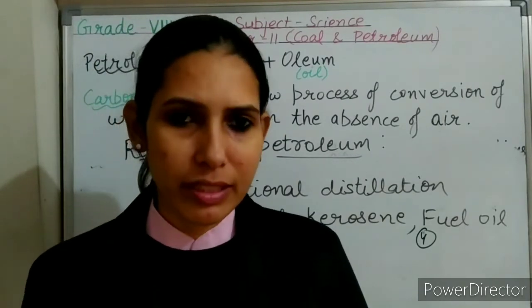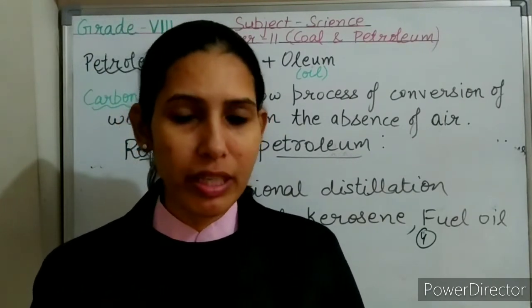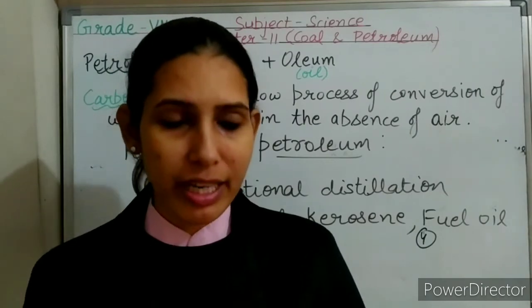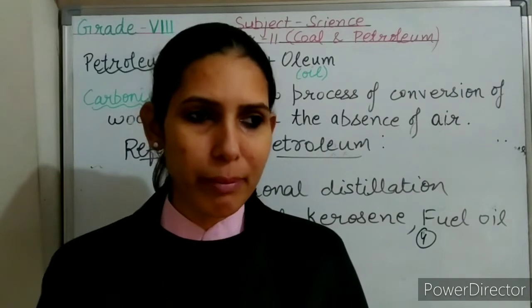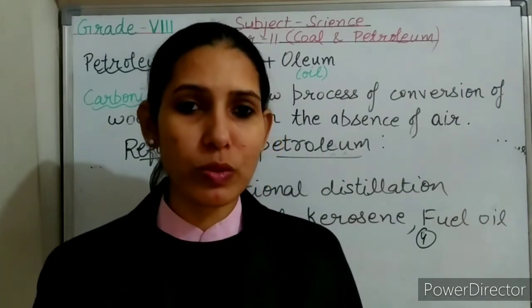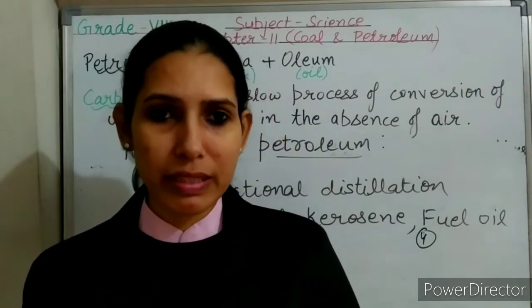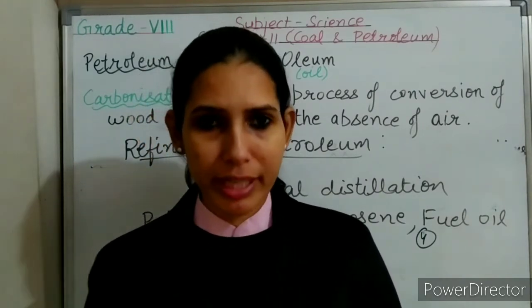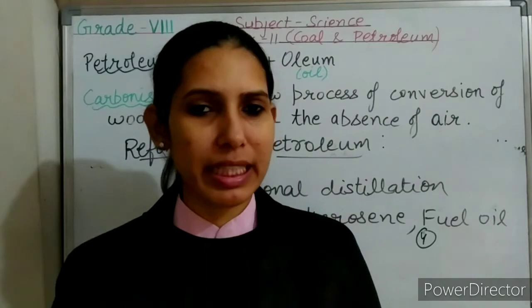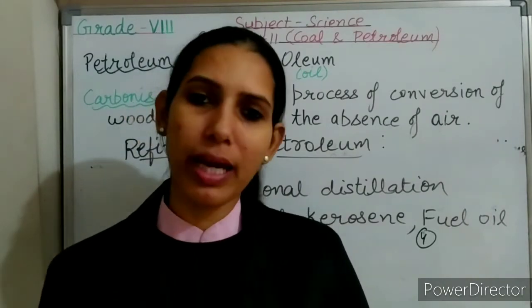During the burning of diesel, oxides of sulfur are released, and during burning of petrol, oxides of nitrogen are released. So the carbon dioxide gas and oxides of sulfur and nitrogen dissolve in the rainwater. And the rainwater containing these dissolved acids is known as acid rain.